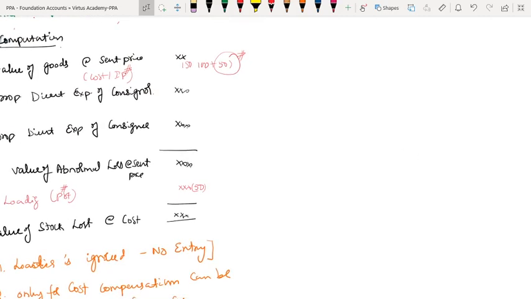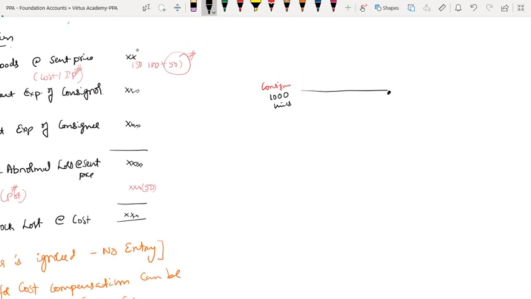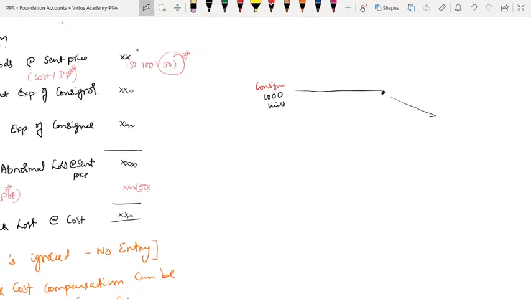Yeah. Now, just imagine. The goods, as a consignor, I sent 1,000 units in a transport. And the consignee from there will take over to his premises. Now, 1,000 units at 5 rupees per unit is the cost. I purchased it per unit and I sent at cost only. I sent at cost.